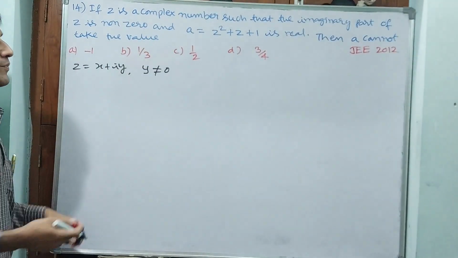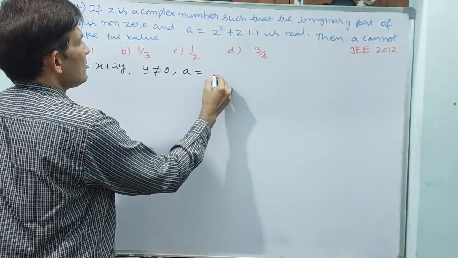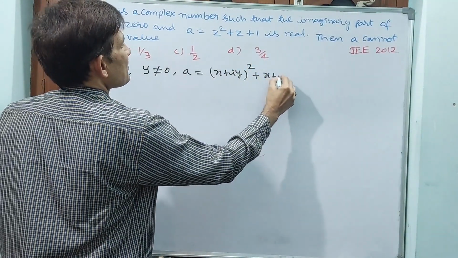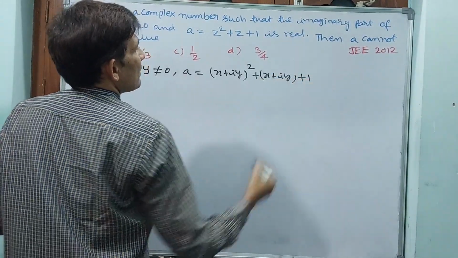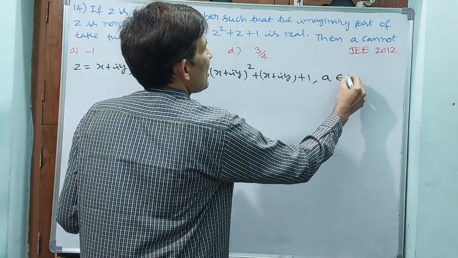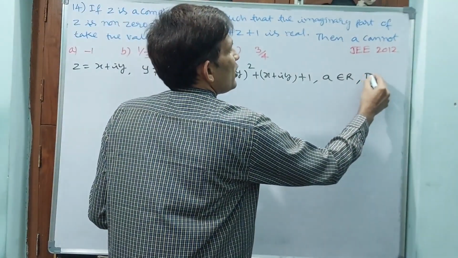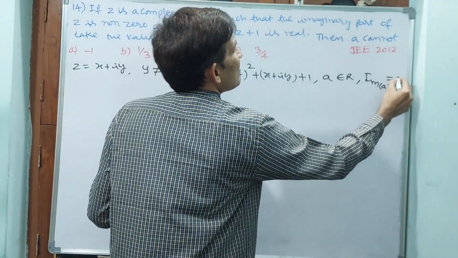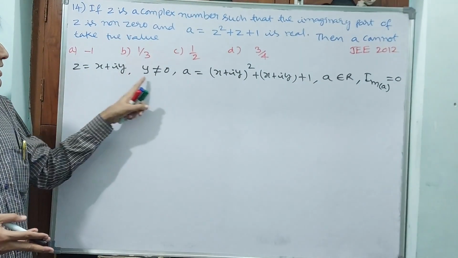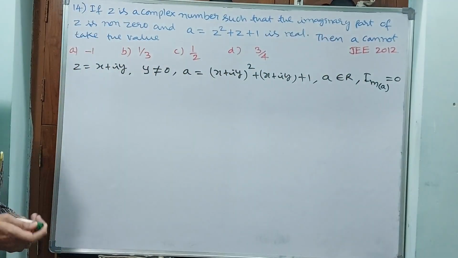Another one you see. A is equal to z square plus z plus 1. Now I am writing, A is equal to (x plus iy) square plus x plus iy plus 1. This is real. A belongs to real means what? Imaginary part of A is equal to 0. See, in z, imaginary part is not 0, but in A, imaginary part is 0. This is the concept you have to understand.